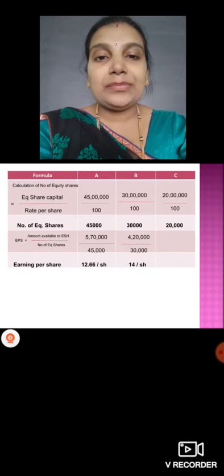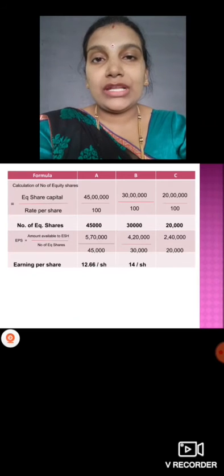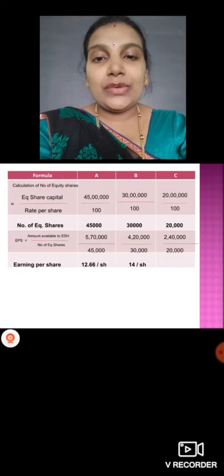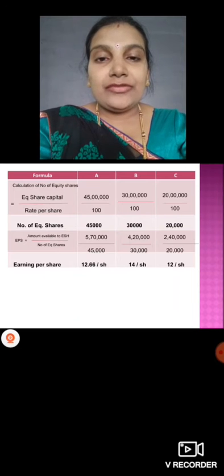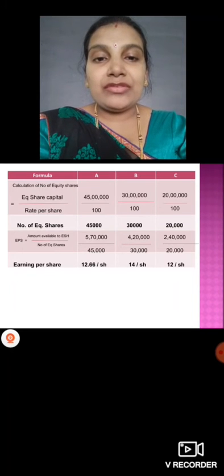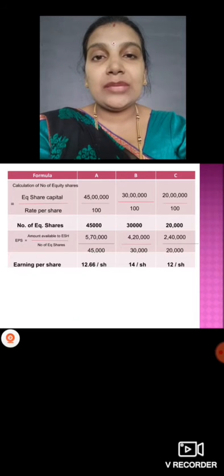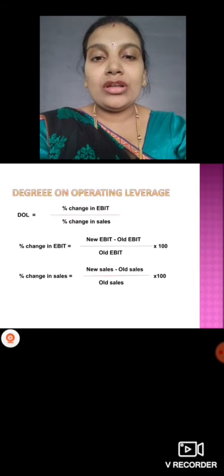Then plan C, how much is left? 2,40,000, right? Amount available for equity shareholders divided by 20,000 number of shares. So we will get it as rupees 12 per share. If they ask you to recommend here, which one will we recommend? Plan B, because the earning per share is more, at 14. Okay,